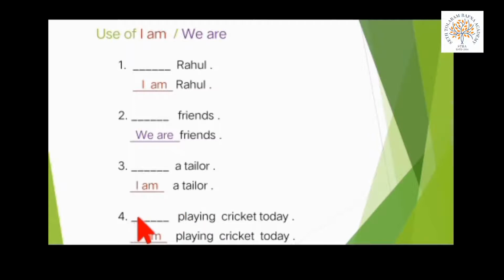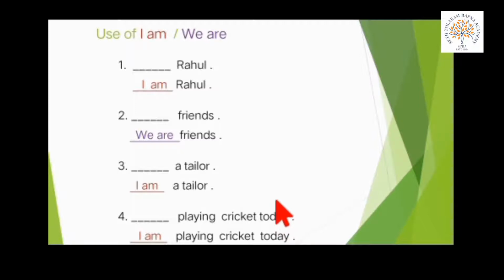Next, dash playing cricket today. आज क्रिकेट खेल रहे हैं. Who is playing? One person or many?